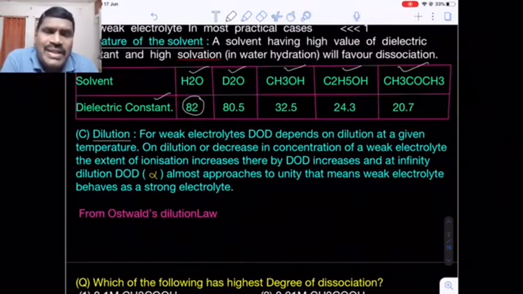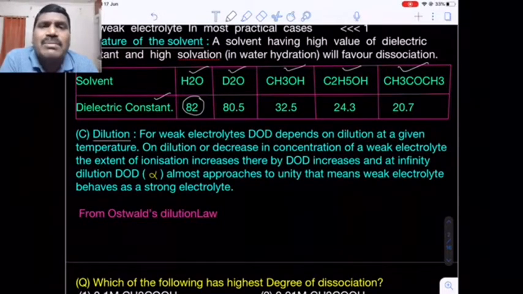But when we increase the volume by diluting or by decreasing the concentration, indirectly we are adding water. What happens? Due to addition of more solvent, that is water, the extent of ionization of the weak electrolyte also increases. At infinite dilution, that means the concentration of the solution is almost tending to zero, the extent of ionization is almost complete.